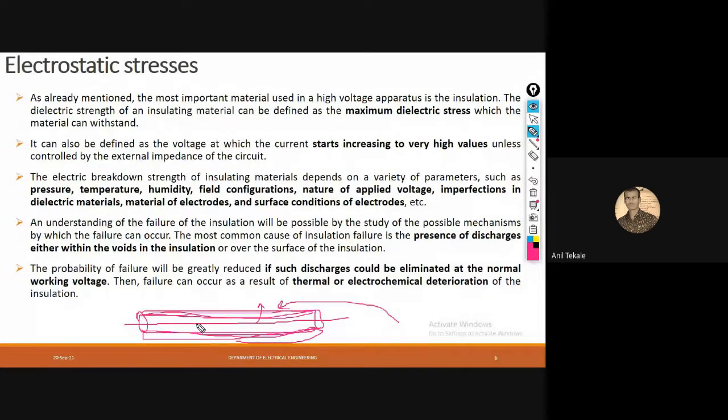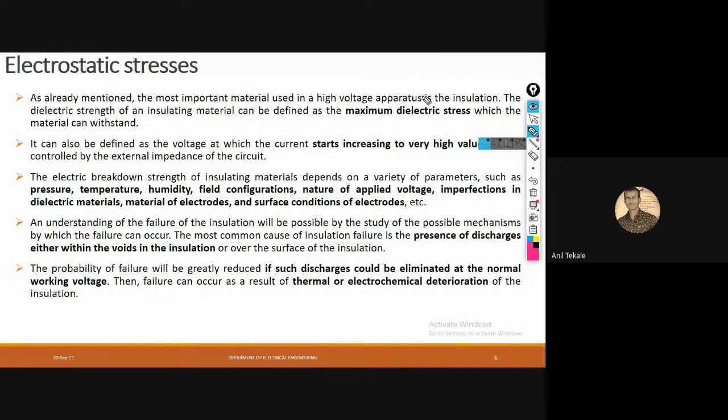Then we'll come to the next point, that is about the probability. So what will be the probability of failure of these devices or of these installations? That failure we can reduce if we address the discharges. Now you will be totally clear about what I mean by discharge. Discharge means leak, current leakage.